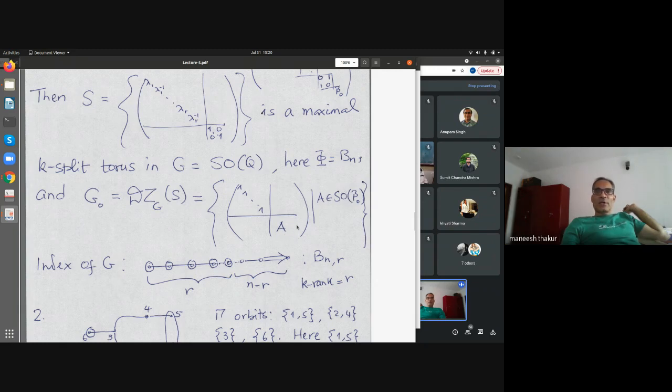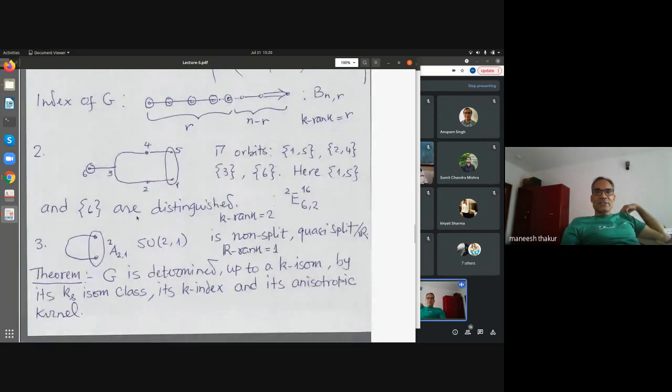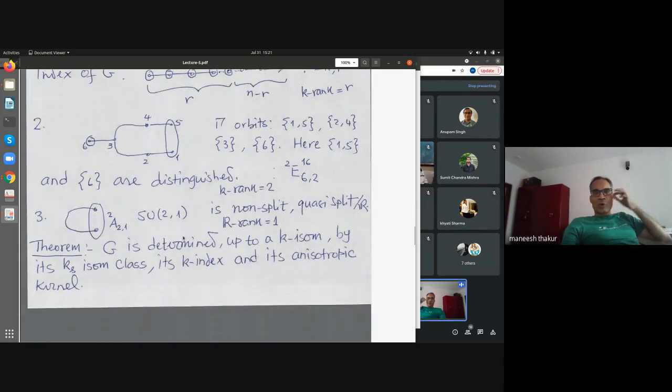So that is your anisotropic kernel in this case. And this is an example of a quasi-split group. Here all the vertices are circled, no other vertex remains. We will see some more; I did not draw more pictures unfortunately, but we will see.